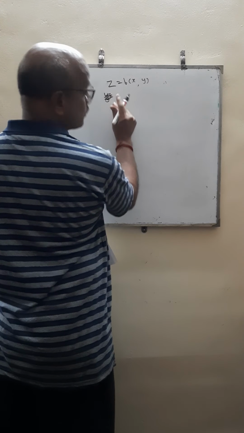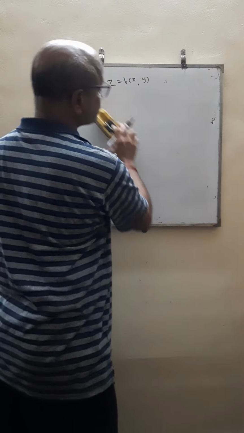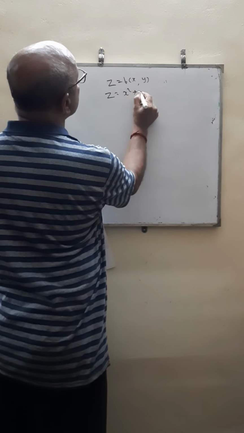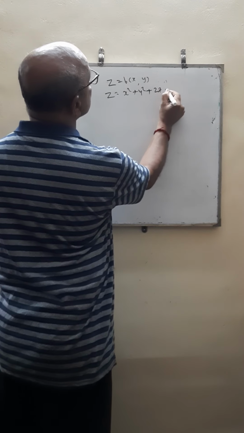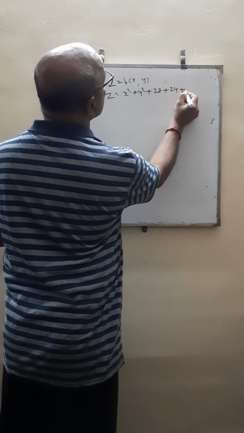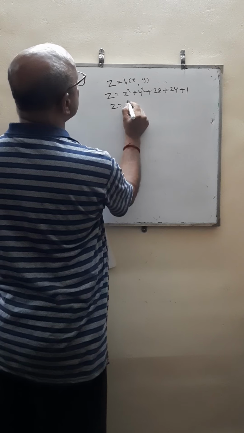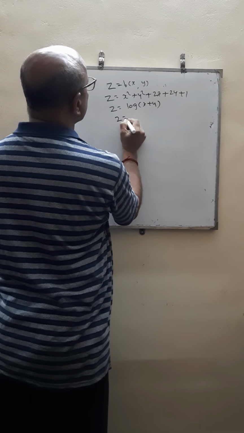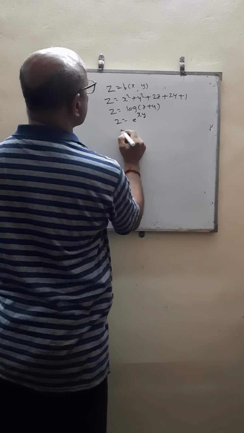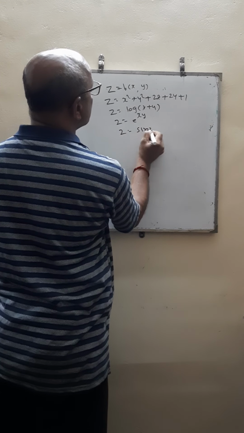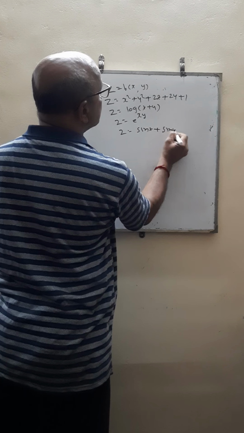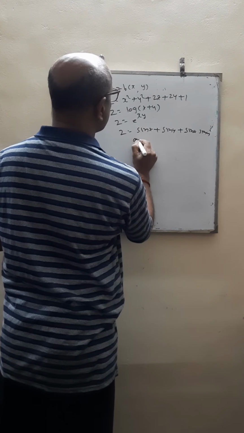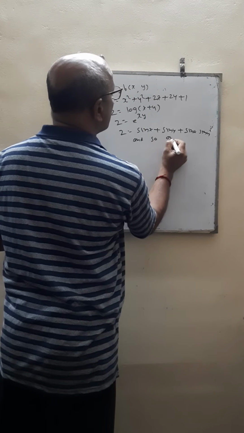The examples are z is equal to x square plus y square plus 2xy plus 2x plus 2y plus 1, or z is equal to log of x plus y, z is equal to e power xy, z is equal to sin x plus sin y plus sin x into sin y, and so on.